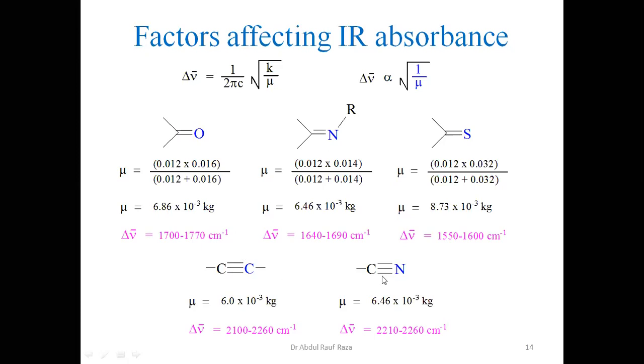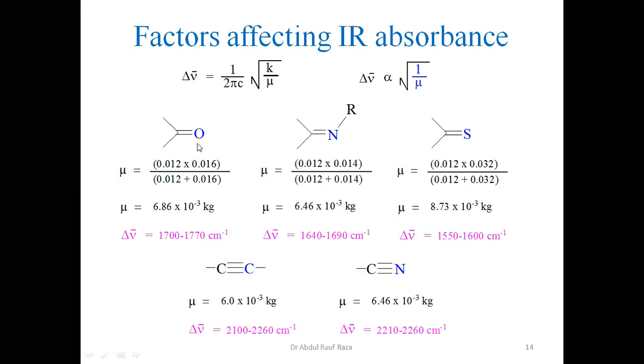Similarly, for a triple bond between carbon and nitrogen, it shall have a dipole, so it has more electrostatic forces of attraction. So it has, in fact, a stronger force constant. You can see here the reduced mass, not a very big difference, but force constant shall definitely differ. So force constant is operative here. Mostly force constant is operative depending upon the electronegativity between the two atoms, but sometimes it is reduced mass which makes a big difference. Let's say if we compare carbon-oxygen double bond and carbon-sulfur double bond, you see there is a huge difference in reduced mass, and there is a huge difference in force constant as well.